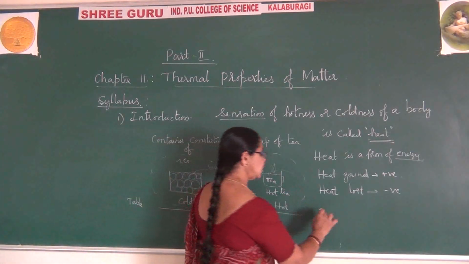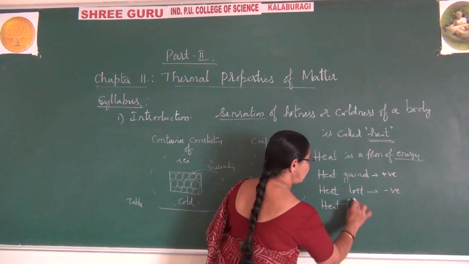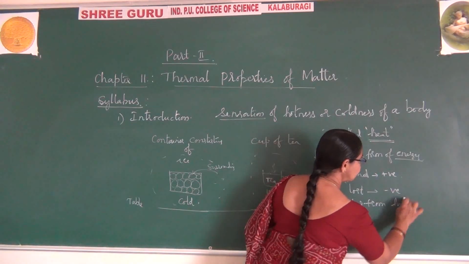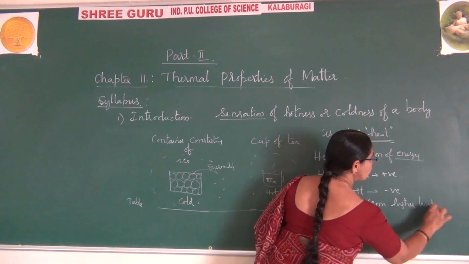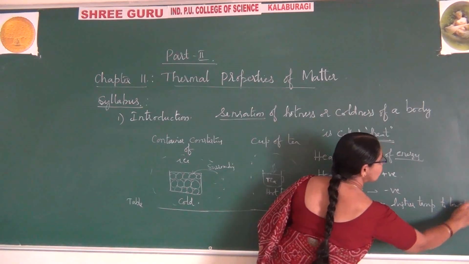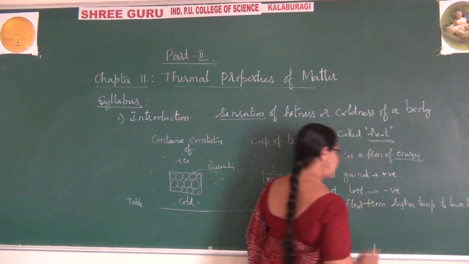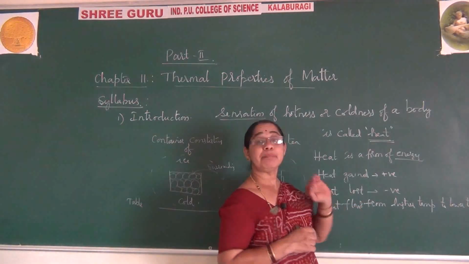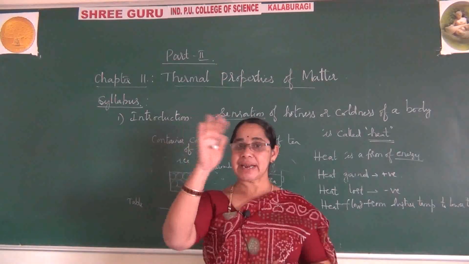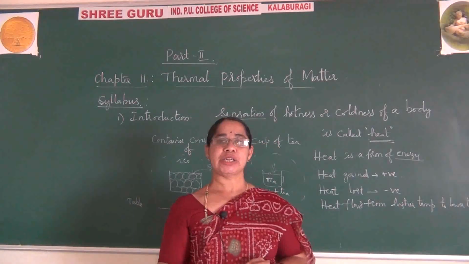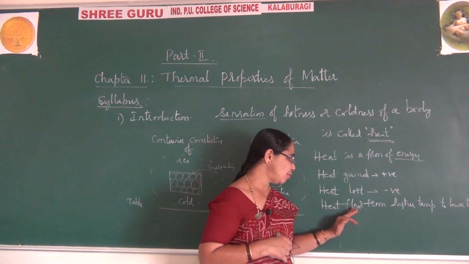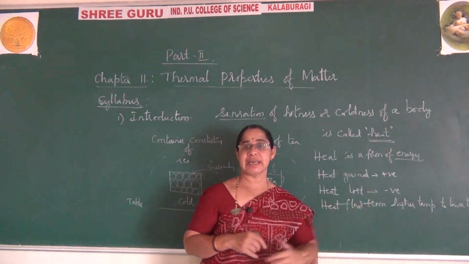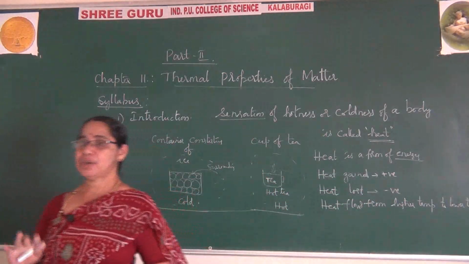We say heat always flows from higher temperature to lower temperature. How does heat flow? This was explained by looking at water flowing from a higher level to a lower level. Using that concept, they understood that heat always flows from higher temperature to lower temperature. So there you can see how heat flows from one end to the other end.